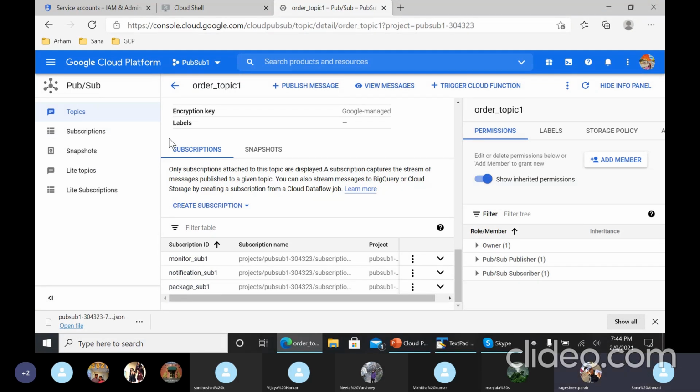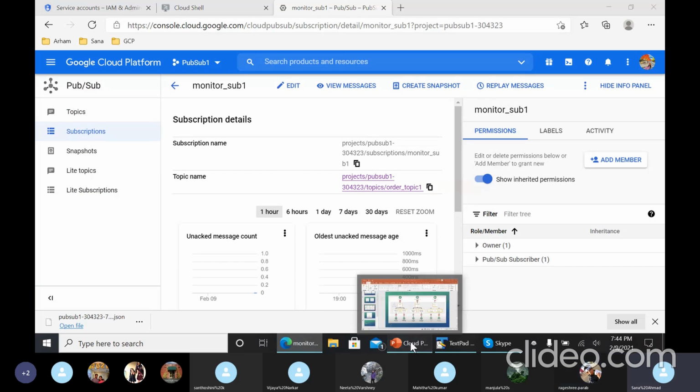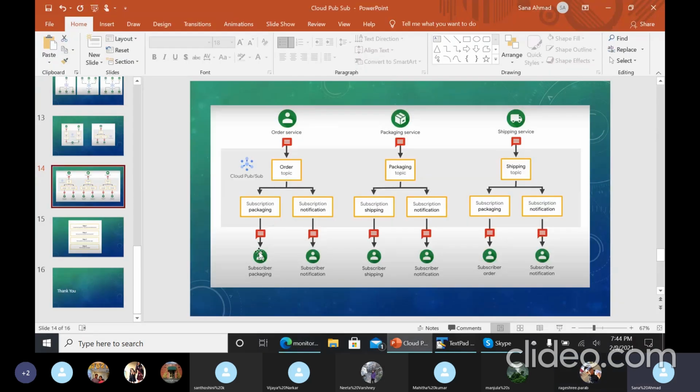Yes, Sana. So we can see here delivery type is pull. So that means the messenger we will use here pops up. It will pull the messages from somewhere. Like the packaging subscriber and the notification subscriber will manually pull the messages, like the messages will come to this part for them.